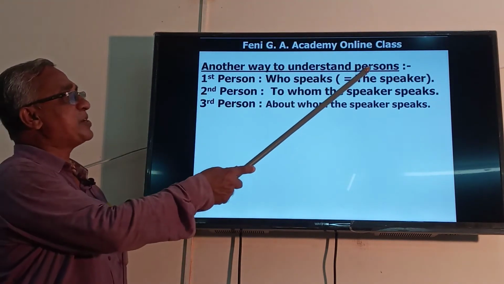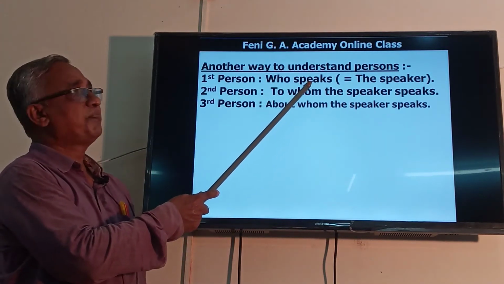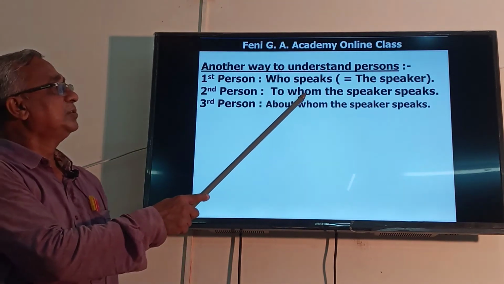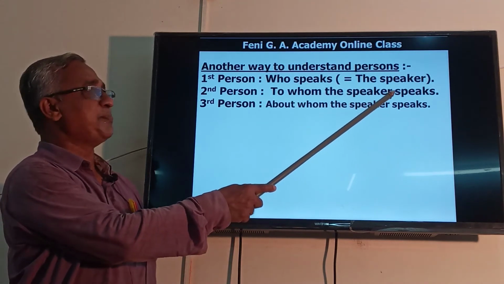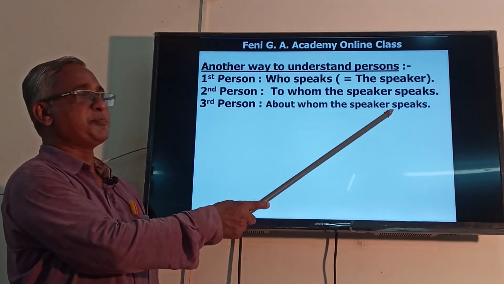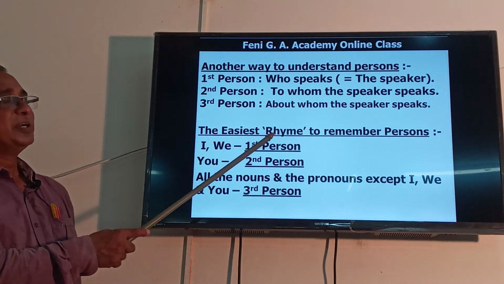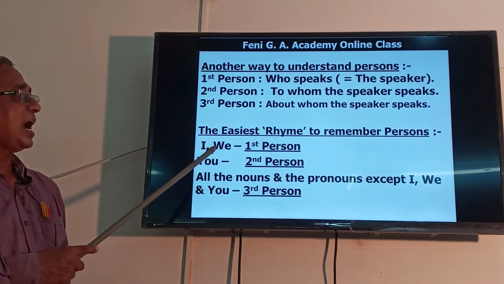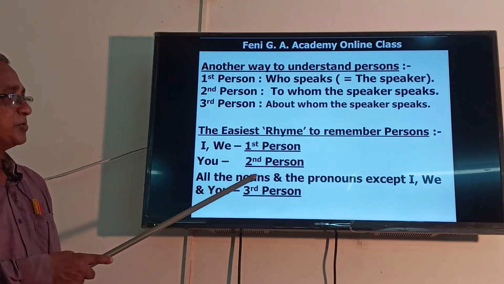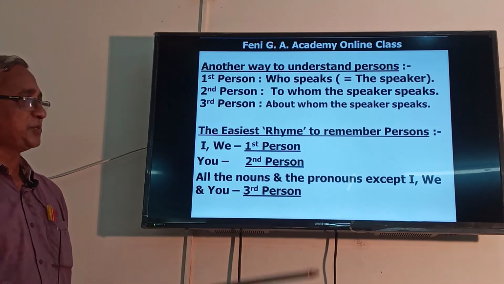Another way to understand persons. First person, who speaks, that is the speaker. Second person, to whom the speaker speaks. Third person, about whom the speaker speaks. The easiest rhyme to remember persons. I, we, first person. You, second person. All the nouns and the pronouns except I, we, and you, third person.